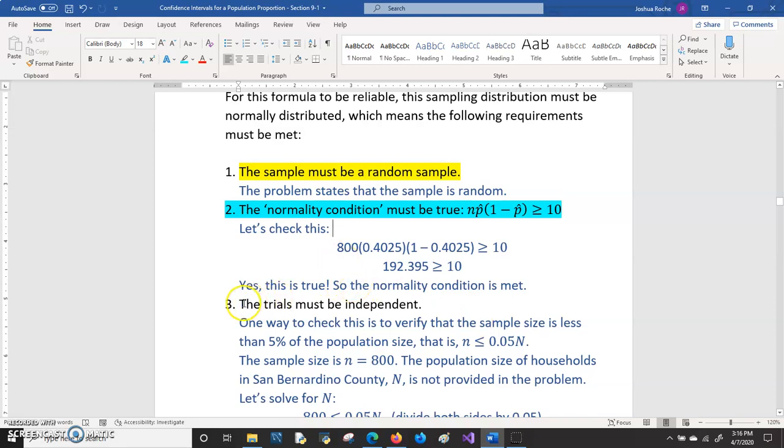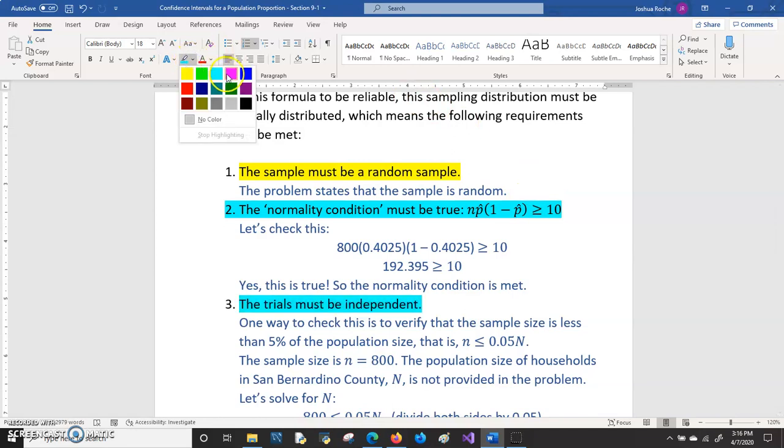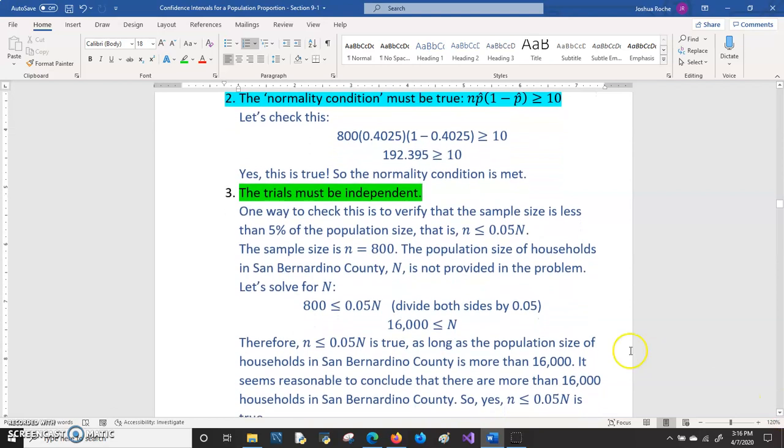The third condition is that all trials must be independent. And one way to check to see if trials are independent is to verify that the sample size is less than 5% of the population size. Or you can write it in these symbols, that n, lowercase n, is less than or equal to 0.05 times capital N. The sample size is 800.